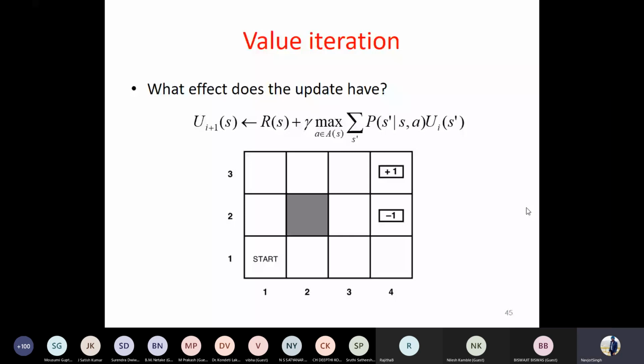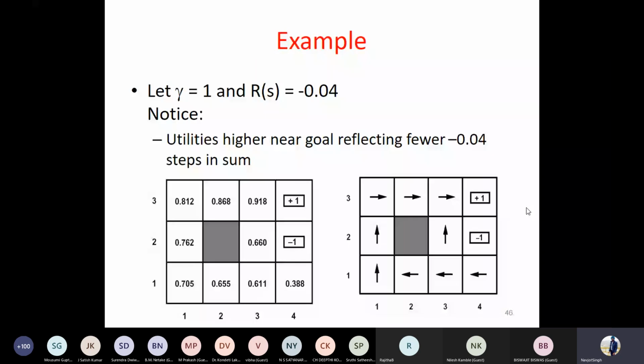So if we use this Bellman equation through this value iteration algorithm, this is the result we'll be getting when the discount factor is considered to be 1 and the reward for every non-terminal state is minus 0.1. So these are the set of utilities we will be gaining. And once you have decided the utilities, these were the correct actions at that point.